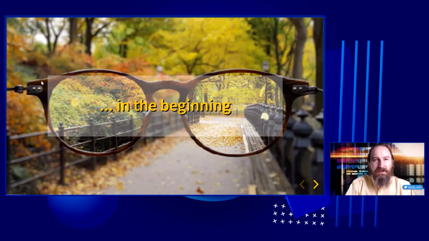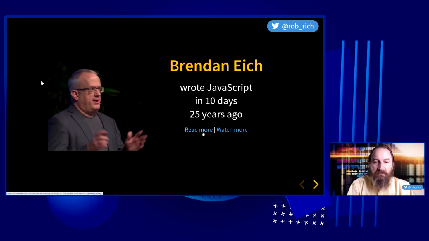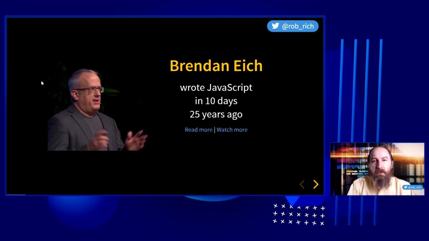So in the beginning, how did JavaScript come to be? Here's Brendan Eich. Brendan Eich wrote JavaScript in 10 days, 25 years ago. If you want to learn more, grab these slides from robrich.org, and you can click these blue links to either read more or watch more to learn more about Brendan Eich and his process of building JavaScript. Now, he built JavaScript in 10 days, and after a time, he was like, you know, there's some bugs here. I'd love to be able to come back and fix them. And he was told, there are 40 developers already building content in this language, and we can't break their content, so you'll just need to leave the bugs in.